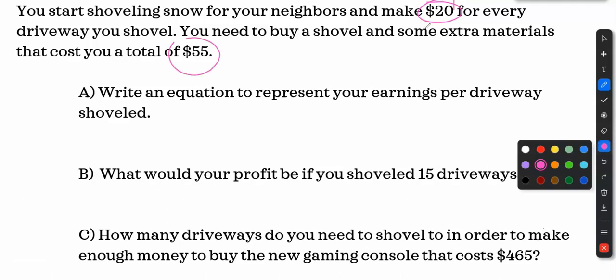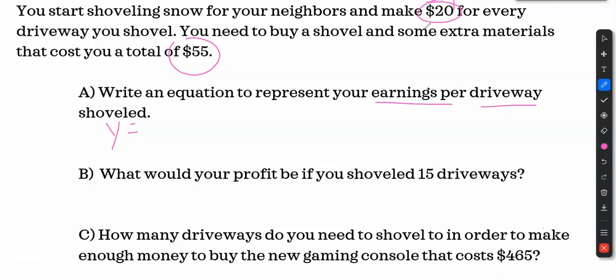This is the same exact thing. So here we go, let's write an equation. I'm going to go straight for X and Y. If you want to use something else, that's cool too. Y is my earnings or my money. X, like it was dogs, it's now driveways.